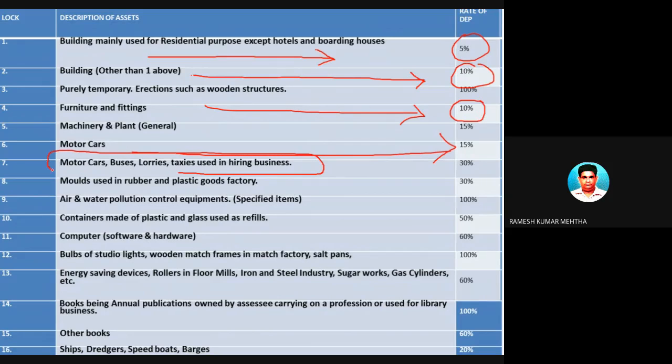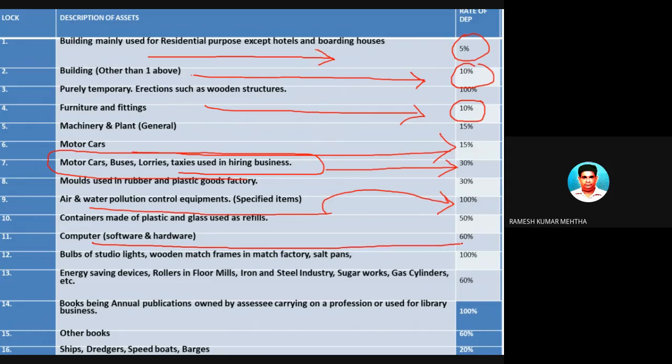So, when you are into the hiring business, that is transportation business, the usage is normally high, and the rate of depreciation is also very high. For equipments which are used for controlling air and water pollution, the rate of depreciation is 100 percentage. Computers, which are software and hardware, should be depreciated at 60 percentage, and so on and so forth. So you have to remember all these things. And last but not the least, if you look at the last point,